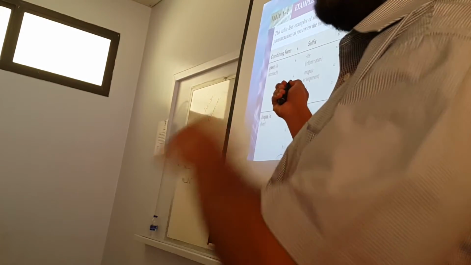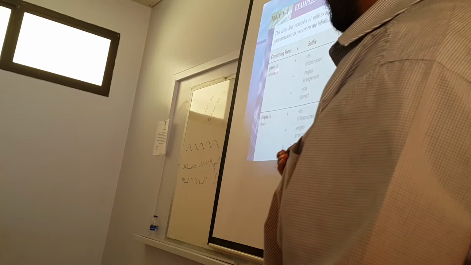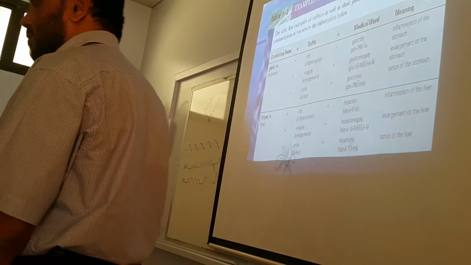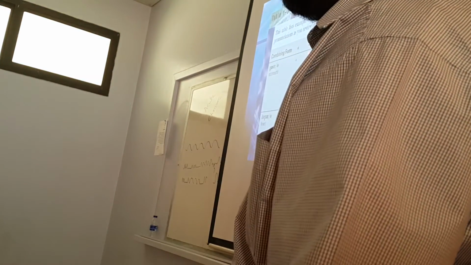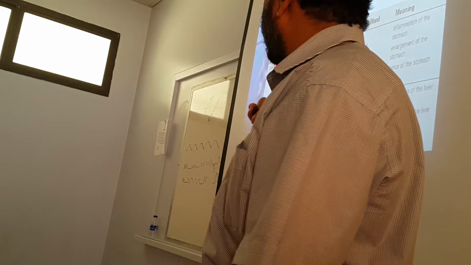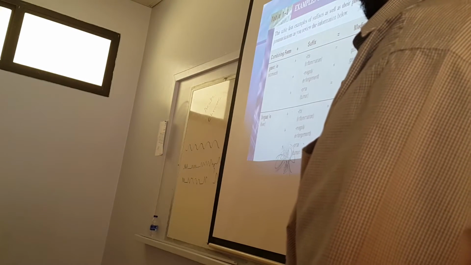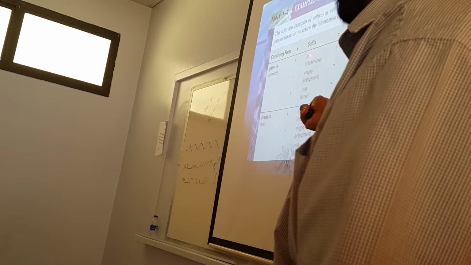Examples of suffixes, just like the example of prefix that we had seen: combining form, suffix, medical word, and meaning. Gastro means related to the stomach. The O here is the combining form, which we will come to later. Itis is a suffix which means inflammation. So if you add itis to gastr, it becomes gastritis, inflammation of the stomach. The medical word becomes gastritis. This is one, itis.